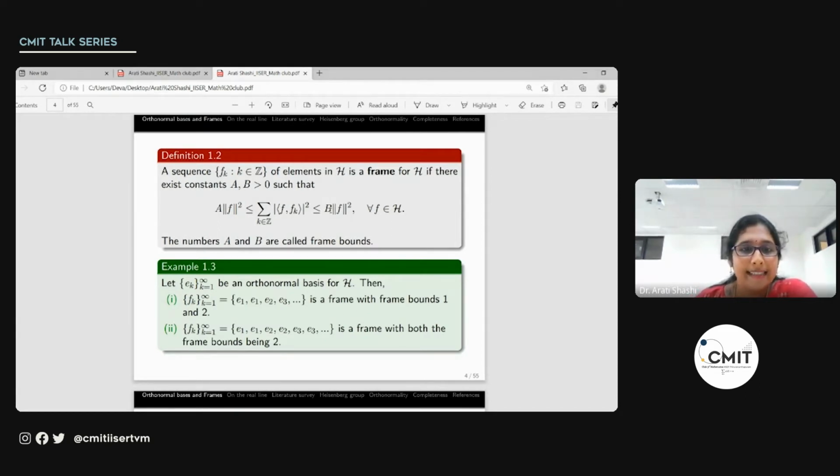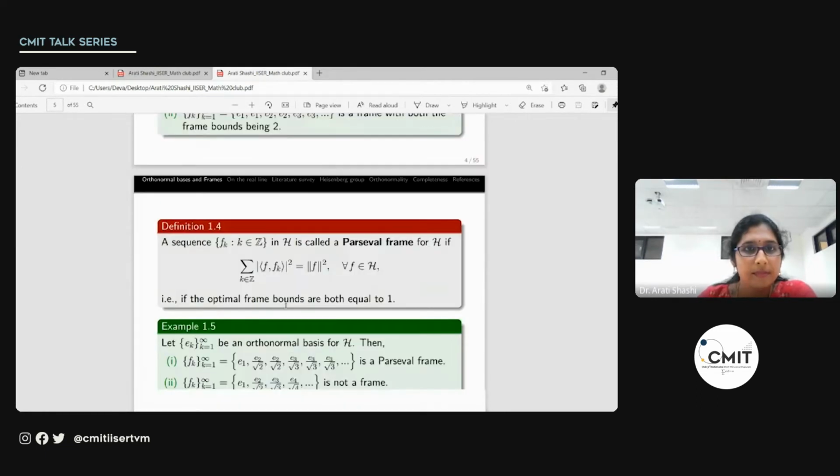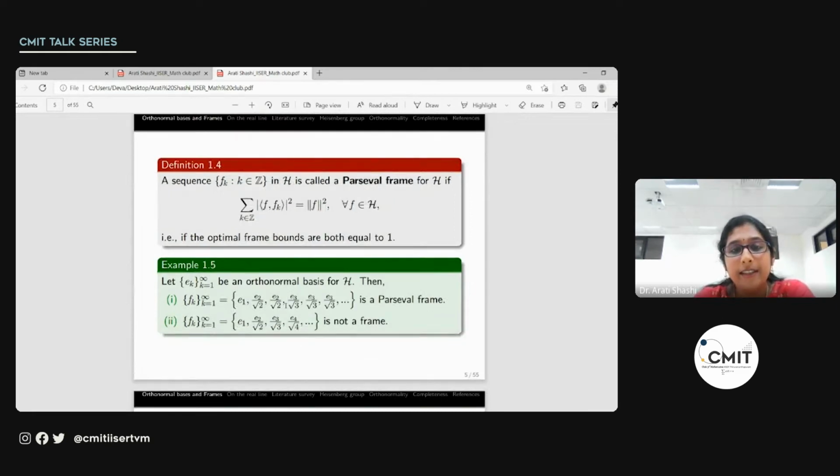Now let's look at an example, a simple one. If we take e_k to be an orthonormal basis, and if we have the sequence wherein e_1 is repeated once and all the others as such, then we have a frame with frame bounds 1 and 2. If we were to repeat each of these basis elements once, that is e_1, e_1, e_2, e_2, and so on, then we will have a frame with frame bounds each 2. The lower frame bound and the upper frame bound are both 2. And if we have the lower frame bound and the upper frame bound equal and both equal to 1, then we have what is known as a Parseval frame.